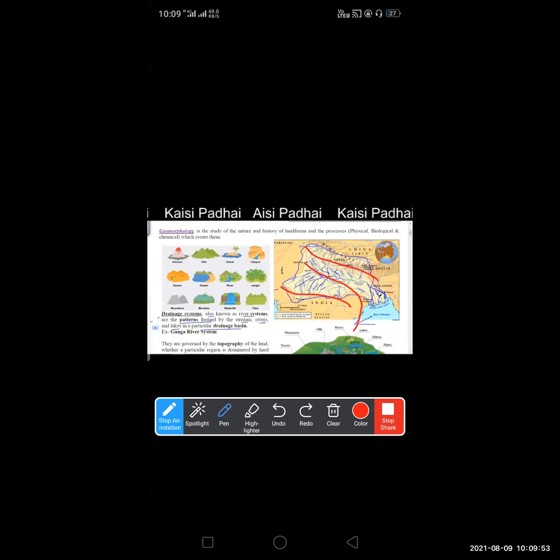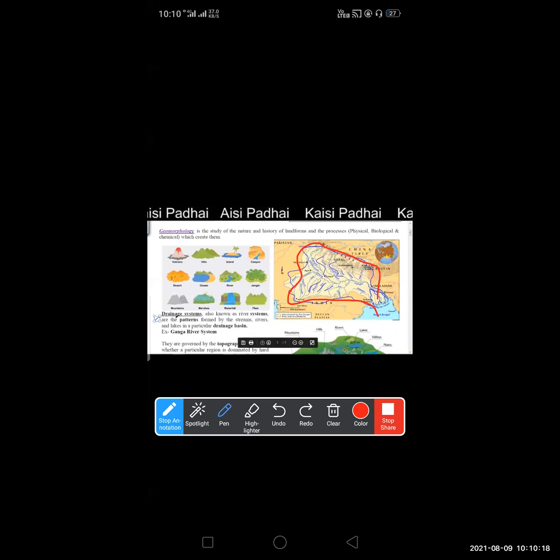So in the Ganga river system, you can see there are many tributaries, and the tributaries also get divided into two parts. So all these tributaries and the river meet in the Bay of Bengal. And this whole is called what? Ganga river basin or Ganga river system.